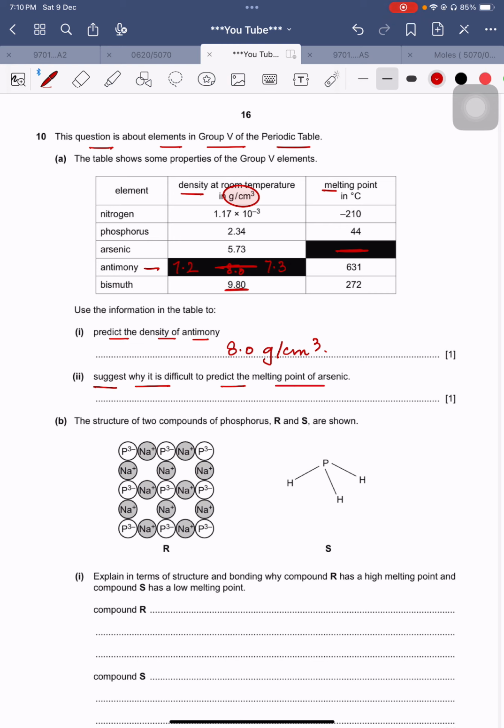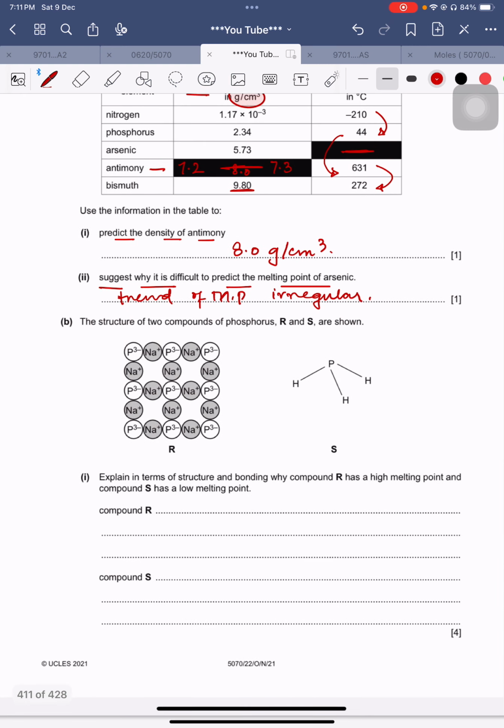You can see that here the value is decreasing, then the value is increasing, and then the value is decreasing again. So increase, decrease, increase, decrease, not a specific trend. So we will say the trend is irregular. The trend of melting point is irregular, not a regular trend. So you have to mention this in very clear words.